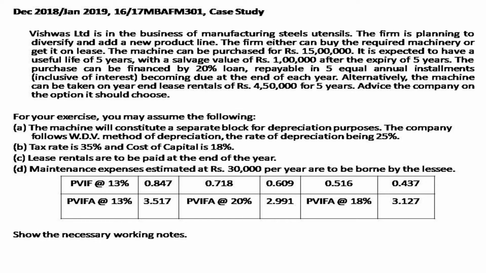Then for 18% they have given 3.127, and they have given the present value interest factor at 20%, that is 2.991, and also for 13%, which is 3.517. Using this information we have to do the calculation, and at last they have said show the necessary working notes. So it is understood that you have to show the working notes too.